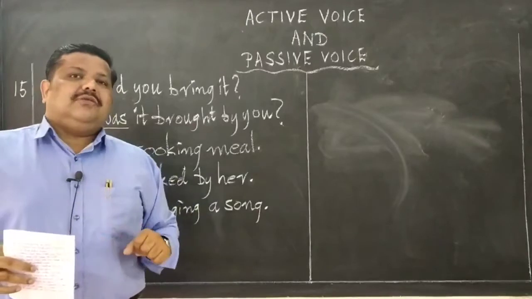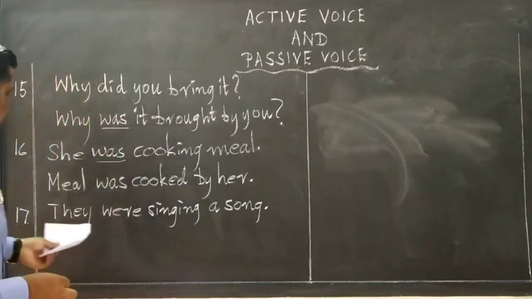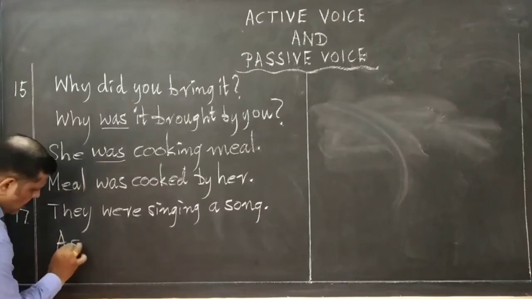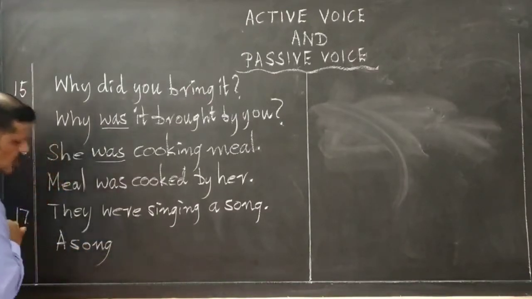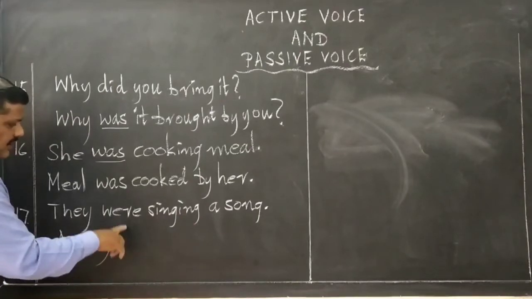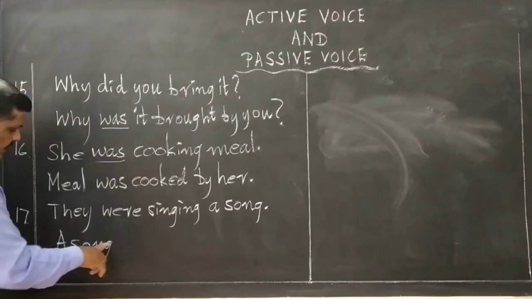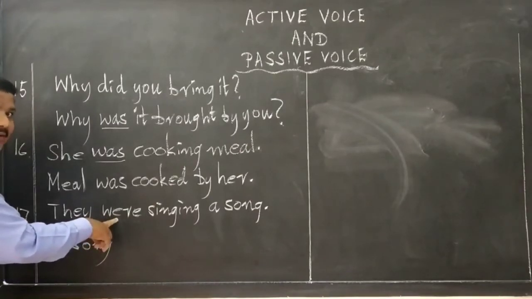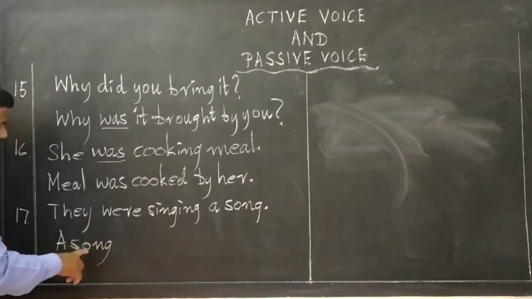Recall that special word. What is that special word? How to answer? A song. What is the next word? Were or was? Here it is were, correct. They were, past, plural. Here it is singular. A song